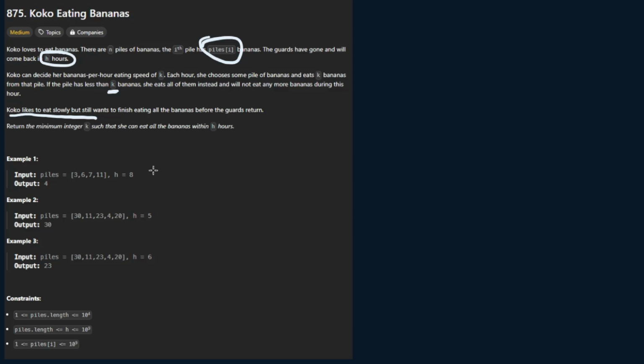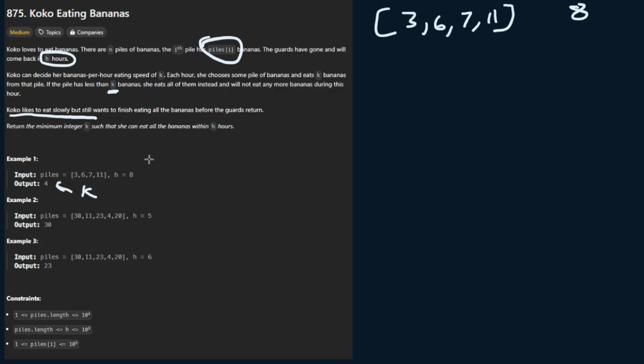So let's take a look at the example here and understand what's going on. We have an array of bananas where we have 3 bananas, then 6, 7, and 11, and h is equal to 8. So 8 is how long the guards will be gone for, and we need to eat all of these bananas within 8 hours. The output here, what we're going to return, is going to be k, and for this example we have 4. But let's try to understand how they came up with that value and see if we can come up with it using a brute force solution.